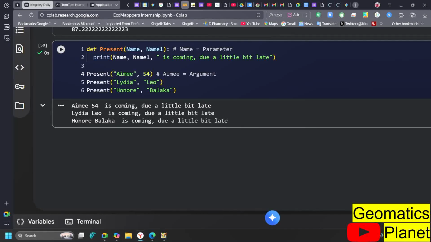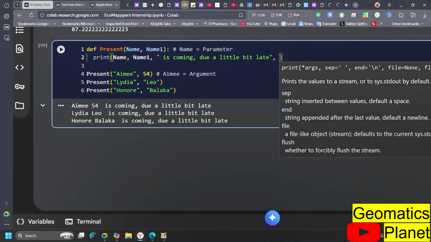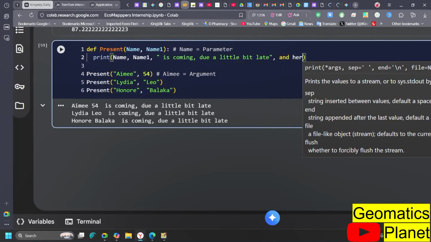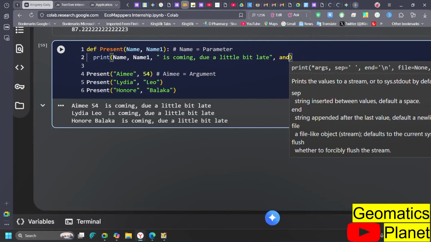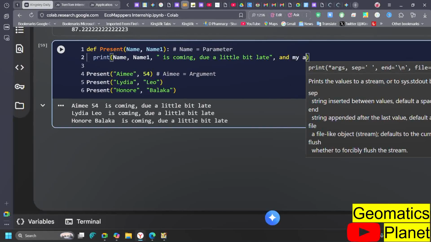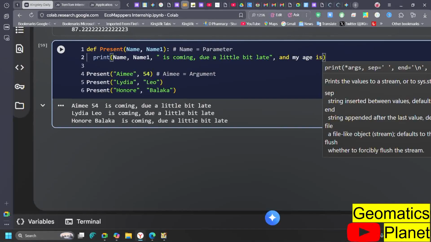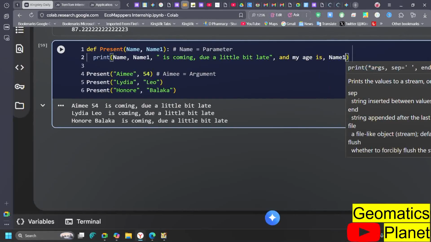This is a string and this is an integer. So you put it up here, Ame is 64. In that case, you can define it in this particular pattern. And you can say here, the same way we have it here, and then you can go ahead and say, and her age, and let's just say, and my age is, you now mention name 1. Let me use this example.